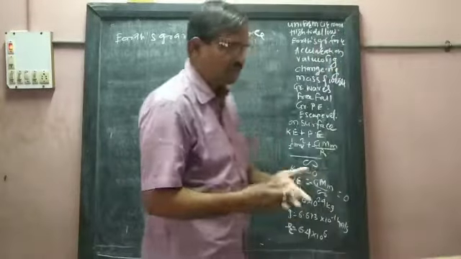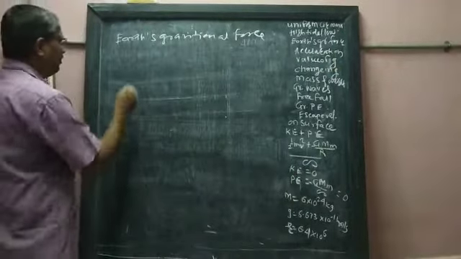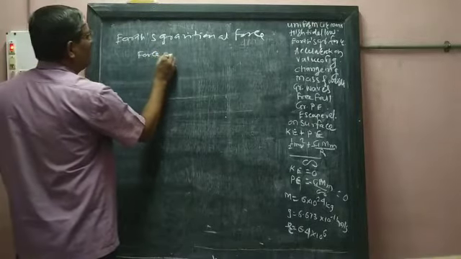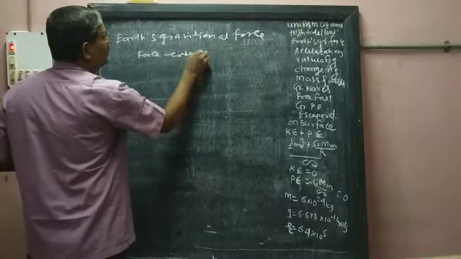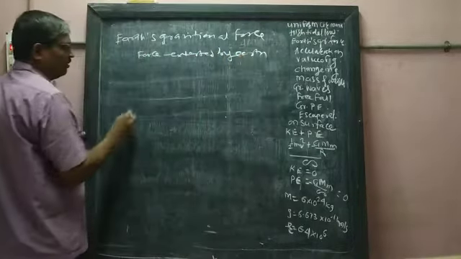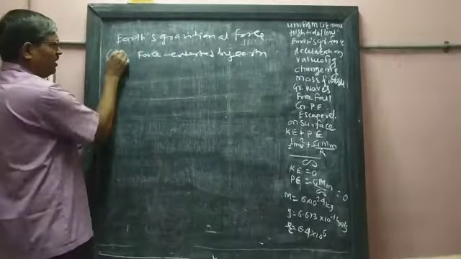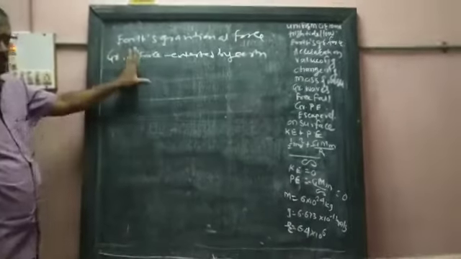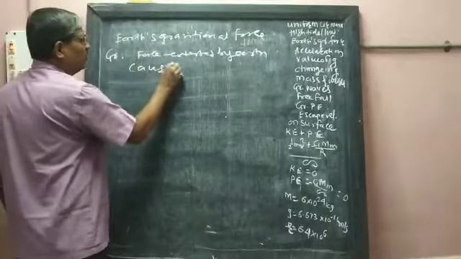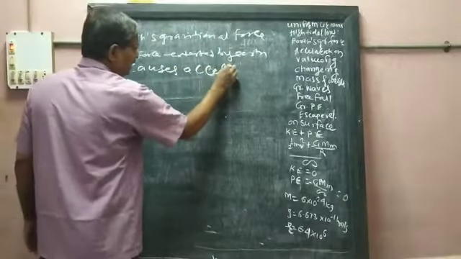So motion means acceleration. Therefore here, the force exerted by Earth, which force? Gravitational force. The gravitational force exerted by the Earth causes acceleration.